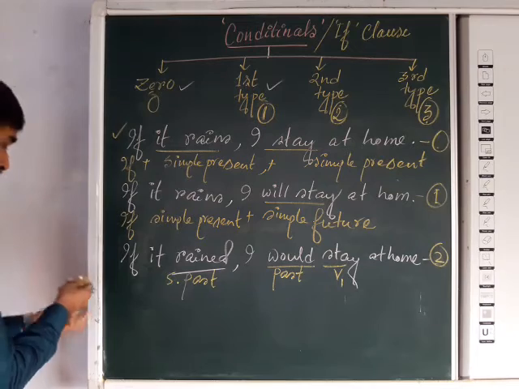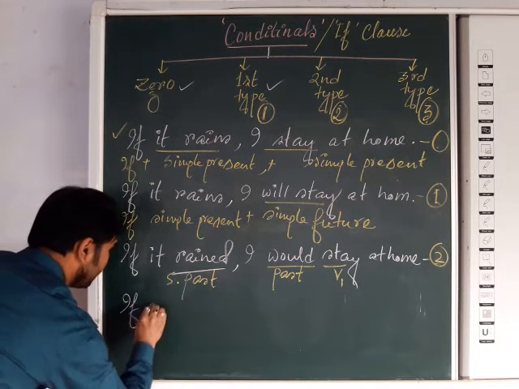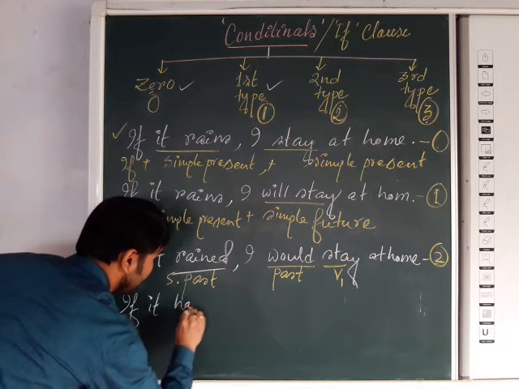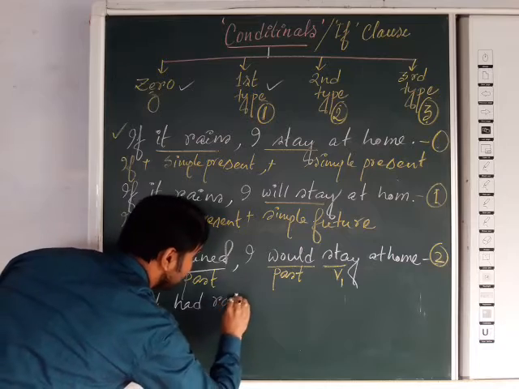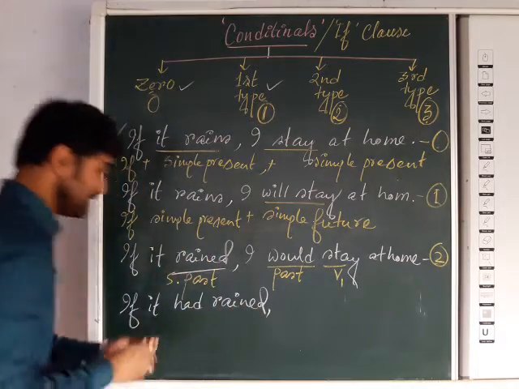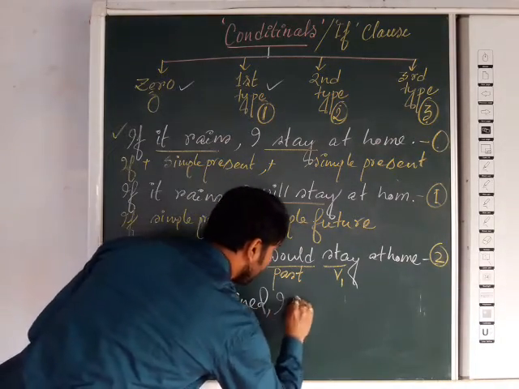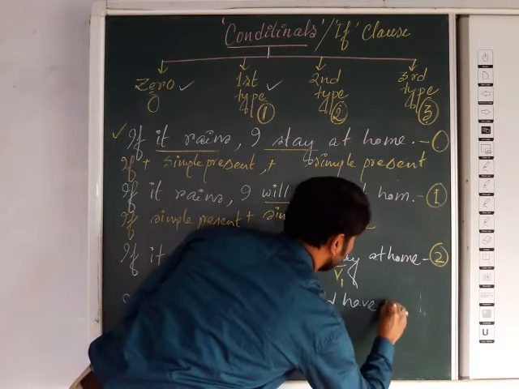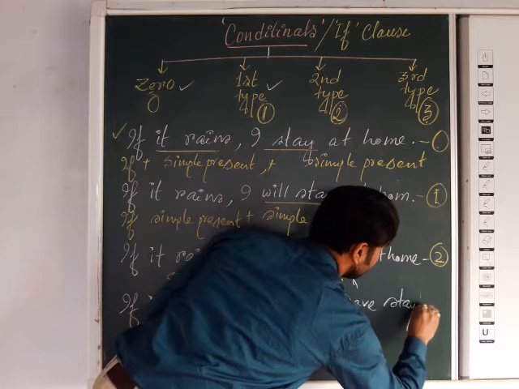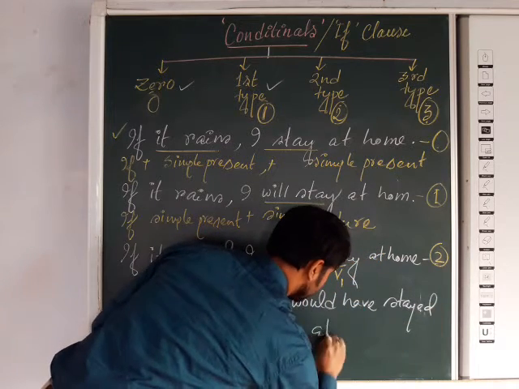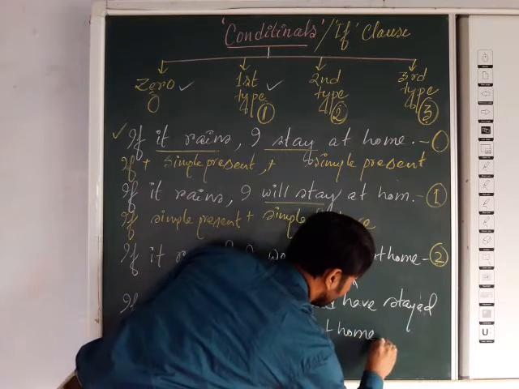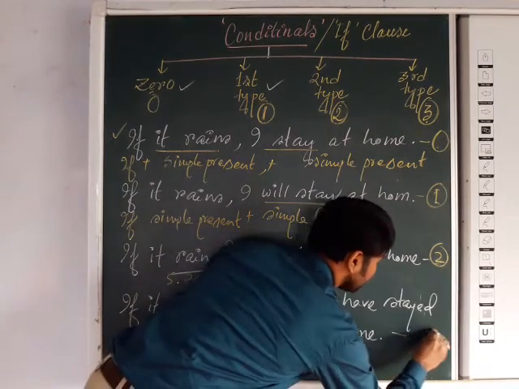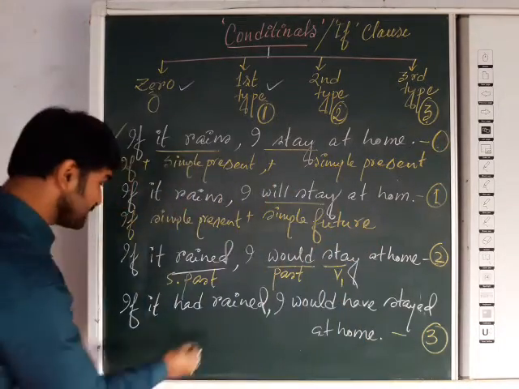Last one, the third type of conditional. Now if it had rained, past perfect tense, then I would have stayed at home. Now it will be the third type of conditional. Here you can see it had rained.